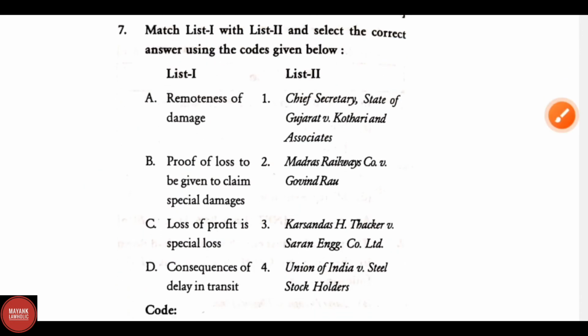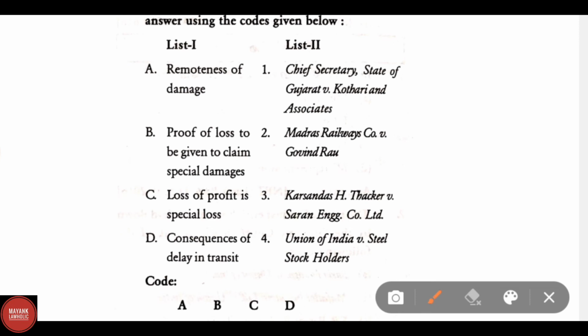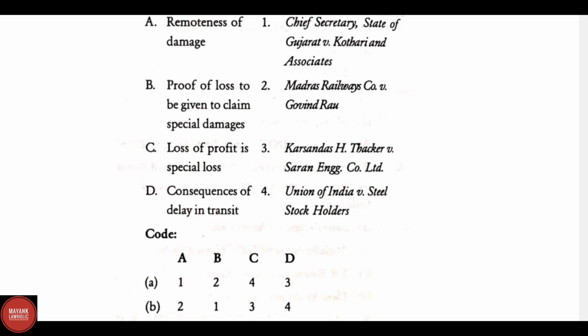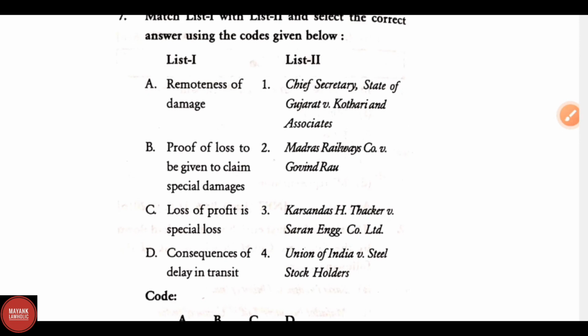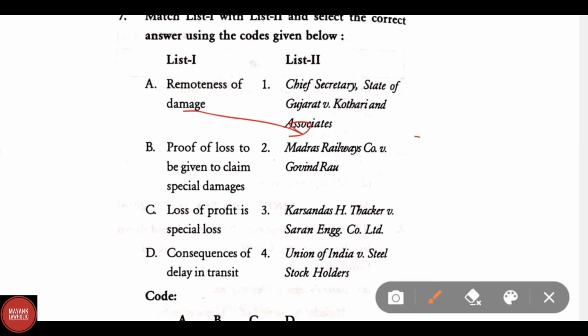Match list 1 and list 2. List 1 says A, remoteness of damages. B, proof of loss to be given to claim special damages. C, loss of profit is special loss. D, consequences of delay in transit. Here the correct match for the particular question is A, remoteness of damage. The correct answer for this is Madras Railway Company versus Govinda Rao.